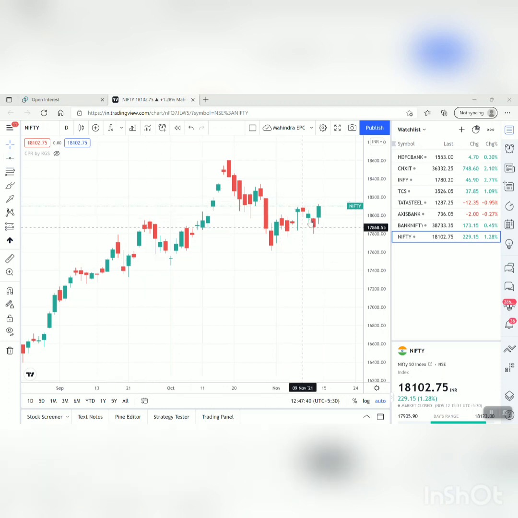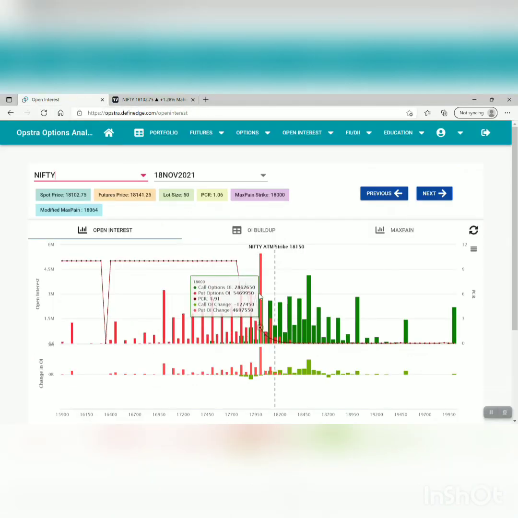It closed around 17,880 I believe on Thursday, and when we looked at that particular day, we could see 18,000 had huge open interest added by call writers, in weekly and monthly basis. So that anyway was supposed to give one resistance, because of huge open interest on call writing. That's the reason I said we should sell at initial position when we reach 18,000. Then 17,900 put open interest was increased, so that's the reason I said 17,900 will act as a support. So that was the setup, particularly on the Nifty side.